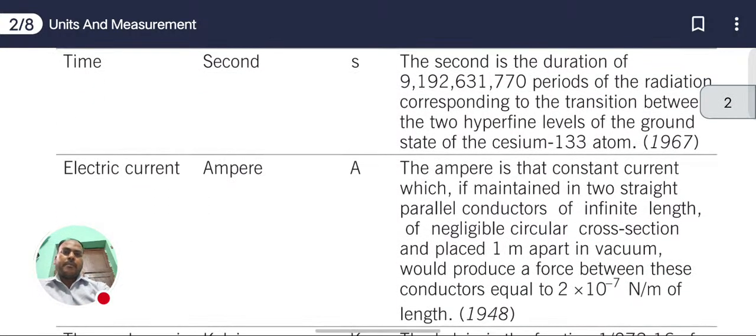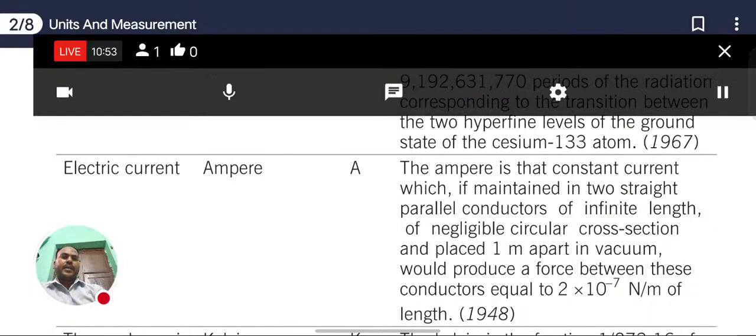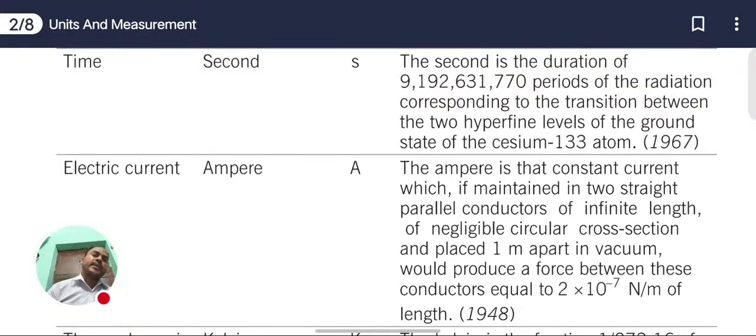Next fundamental quantity we have is electric current. We measure electric current in amperes, and the SI unit of electric current is the ampere. We denote ampere with the capital letter A.